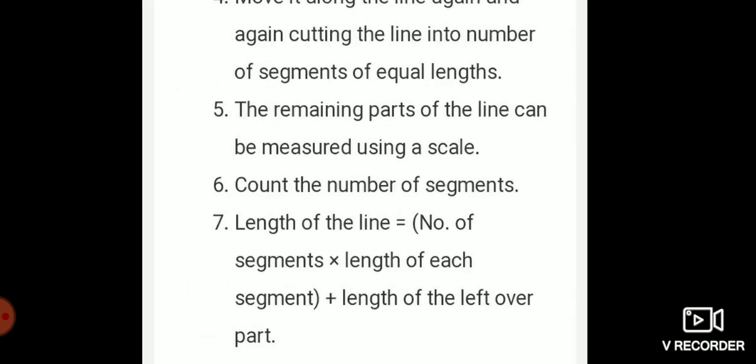Length of the line is equal to the number of segments into the length of each segment plus the length of the leftover part.